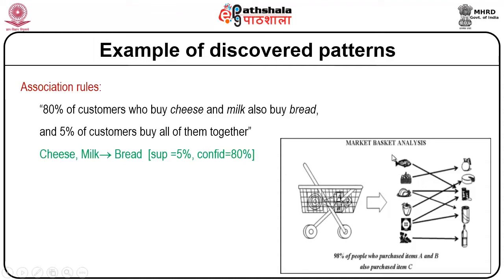What possible combinations of items I tend to buy should be analyzed, and thereby we derive a pattern relating to it. So association rules are nothing but a rule, typically of the form: when a person buys cheese and milk, what is the probability that he will also buy bread along with these two things.